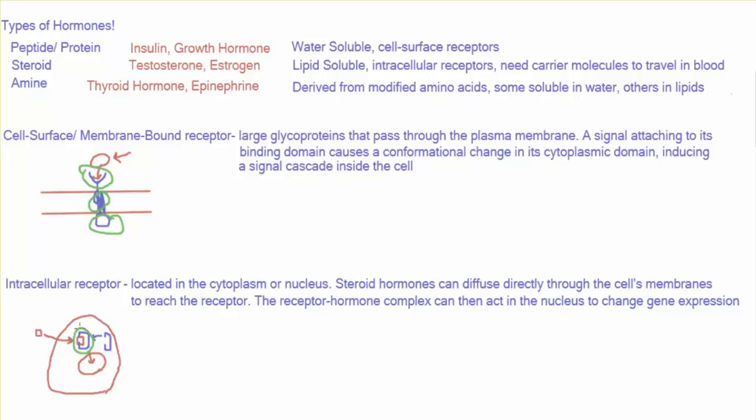Another nugget to point out about steroid hormones is that because they dissolve in fat, they can't dissolve in water. So when they travel through the blood, they usually need some kind of carrier molecule to get them from the endocrine cell to the target cell. But after they reach their target, they're able to diffuse right through that membrane. The amine hormones are the special groups. If they're water-soluble, they'll use a membrane-bound receptor. If they're lipid-soluble, they'll use an intracellular receptor just like the steroids.